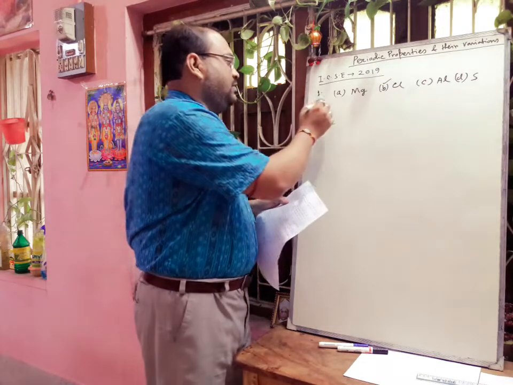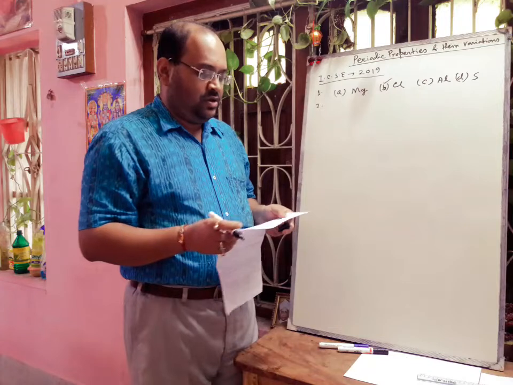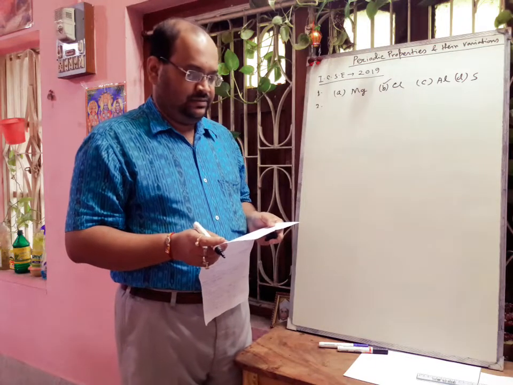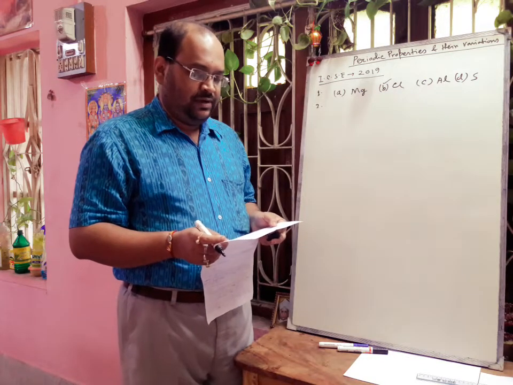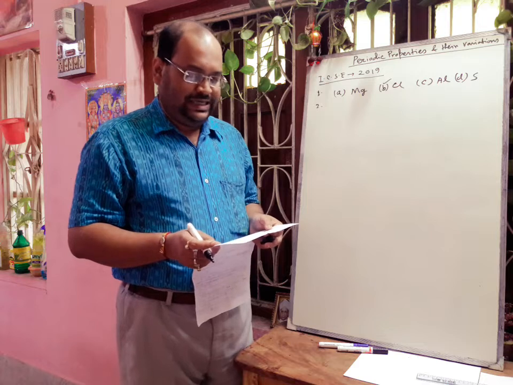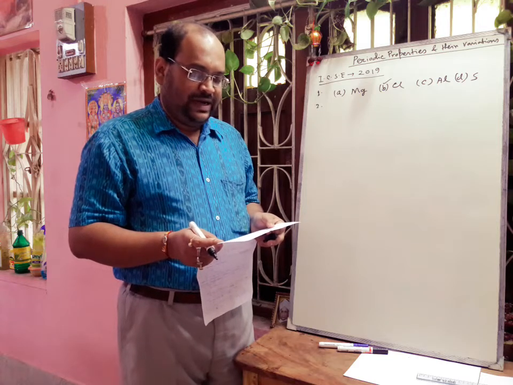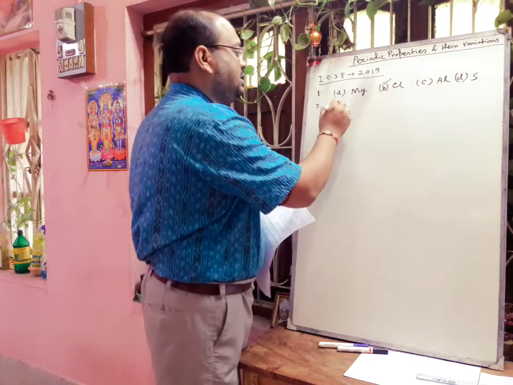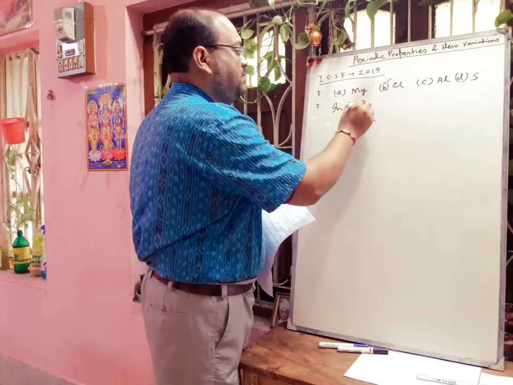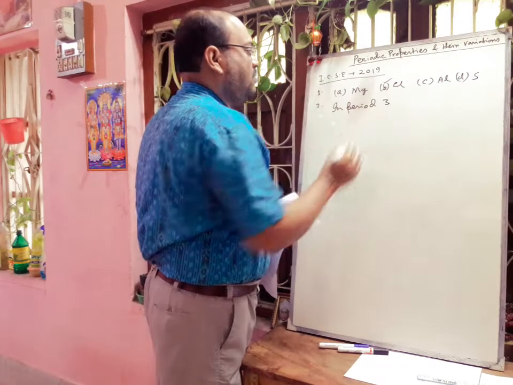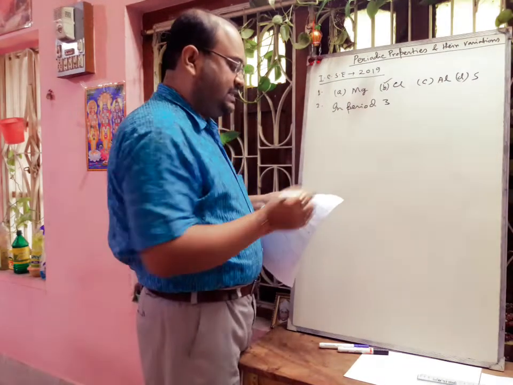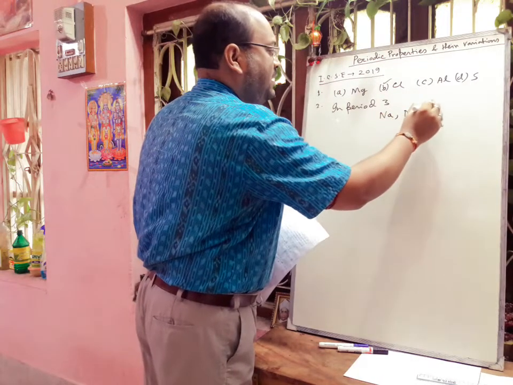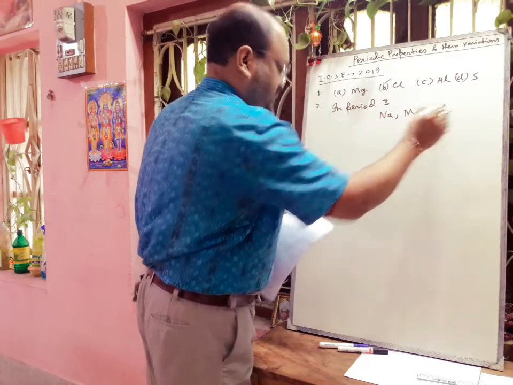Next question, question number 2. Question number 2 came from this chapter, fill in the blanks. The question is, in period 3, the most metallic element. Options are given: sodium, magnesium and aluminium.